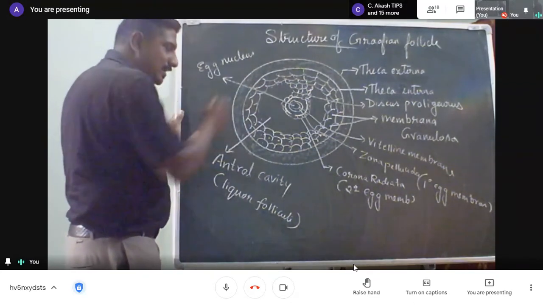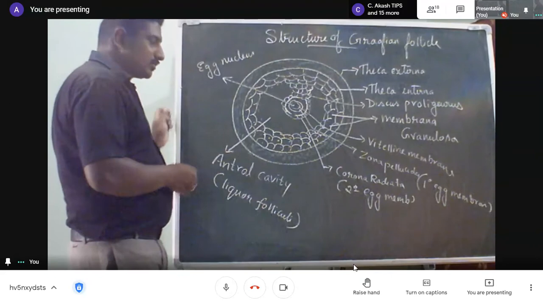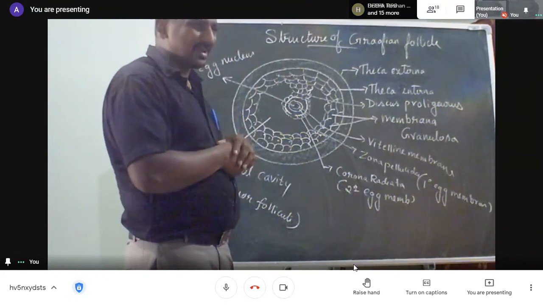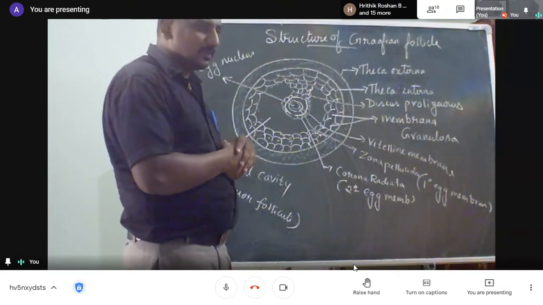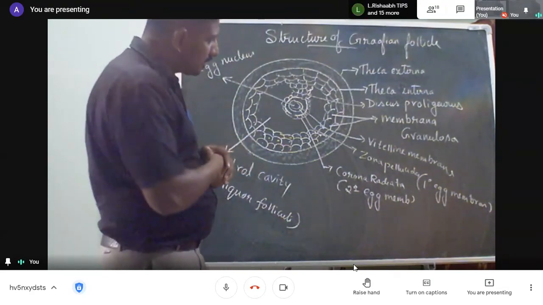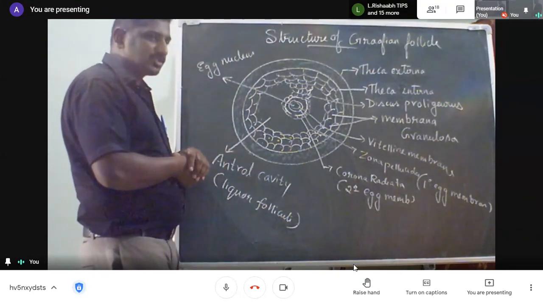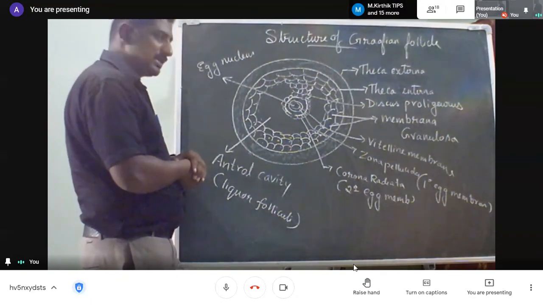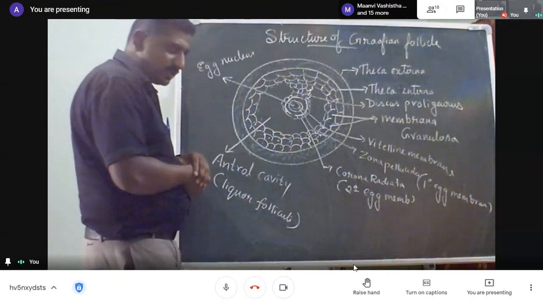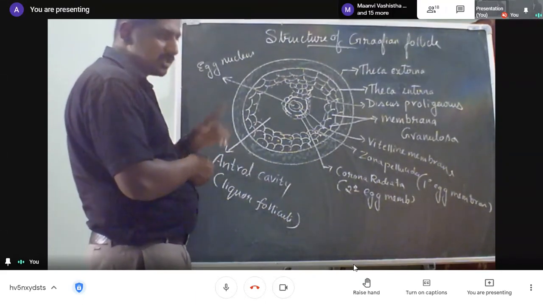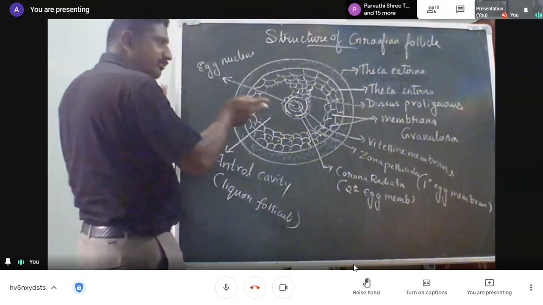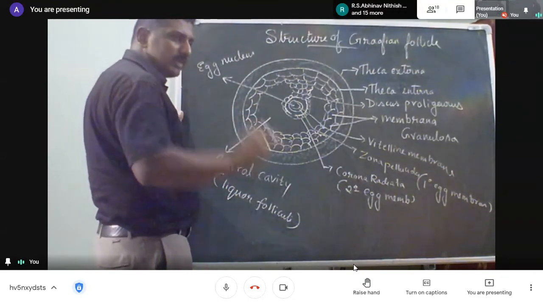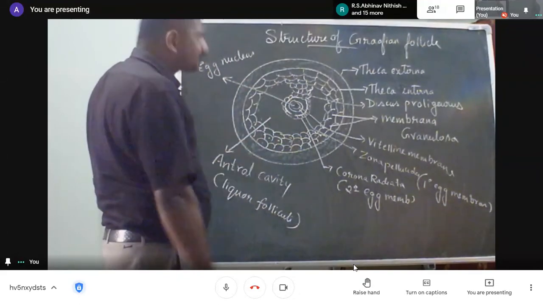Why I'm not calling this an egg or ovum is that, though it is drawn as the structure of an ovum, actually it is a secondary oocyte. Most books will give you only ovum, but it's not actually an ovum. We are going to write ovum in the examination, but it is actually the secondary oocyte. Only at the time of fertilization are we going to call it an ovum. Since the Graafian follicle is inside the ovary, fertilization is definitely not possible. You can go with secondary oocyte.